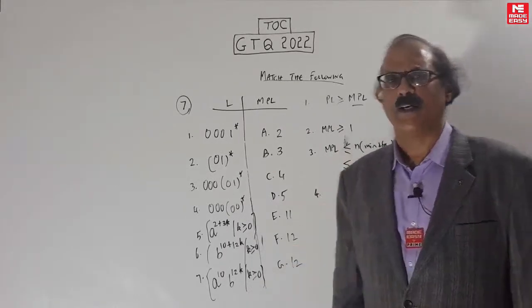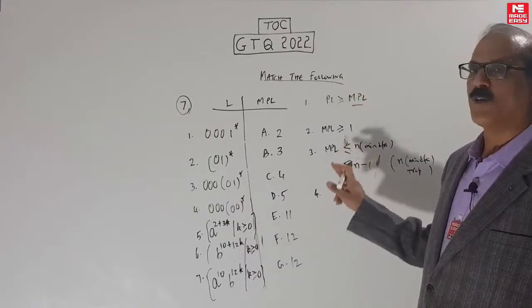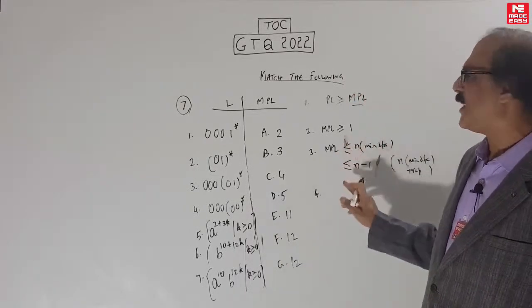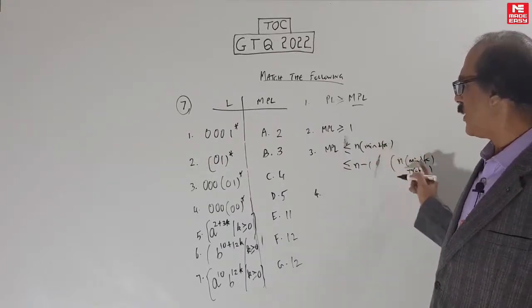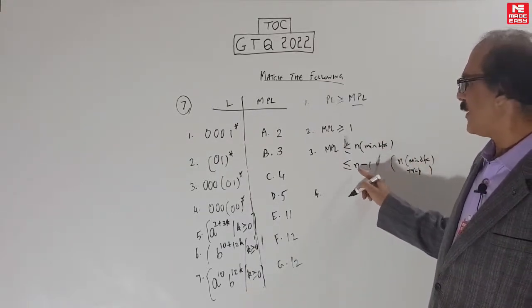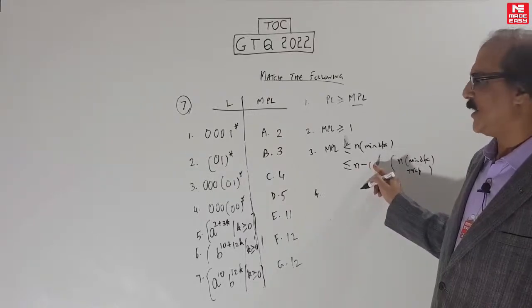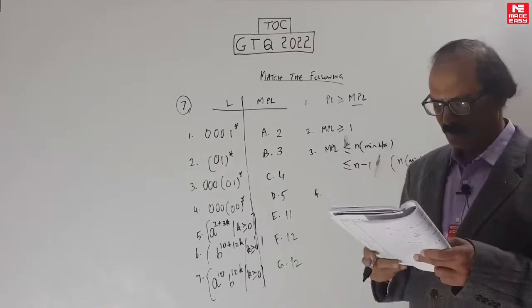It only puts an upper limit. This one puts a lower limit. So for every language, MPL is always between 1 and this. This is stronger compared with the earlier one. You can use it only in case there is a trap. Here n is the total number of states minus the trap state. You can put a limit like that.